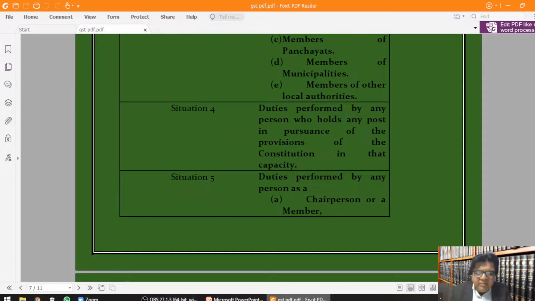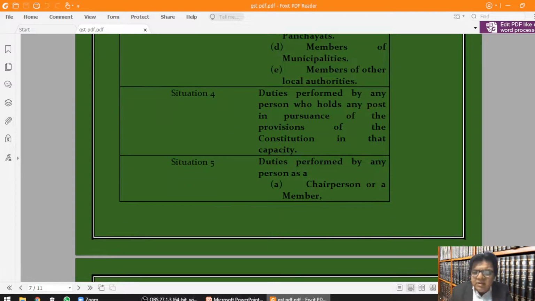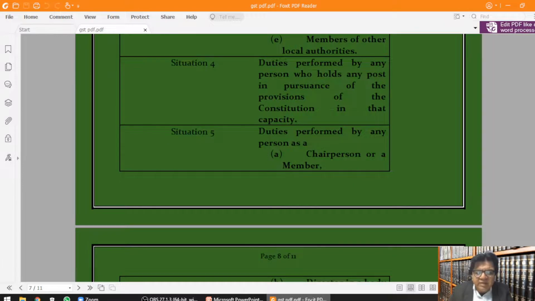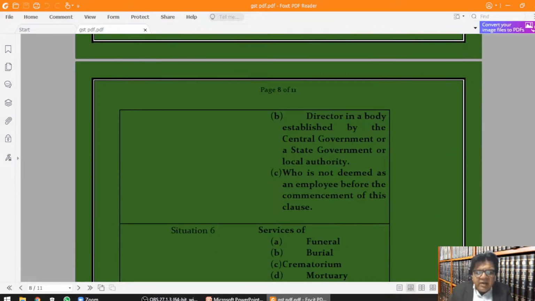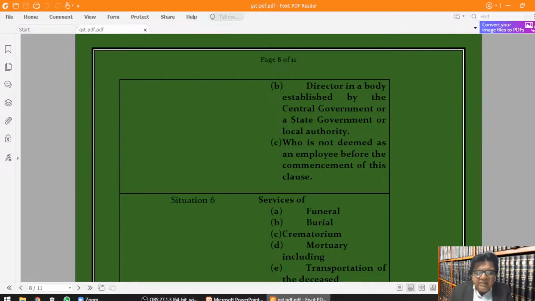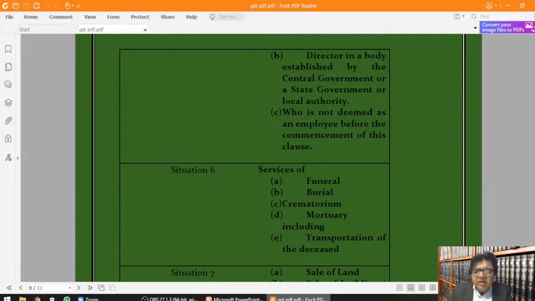Situation 4. Duties performed by any person who holds any post in pursuance of the provisions of the Constitution in that capacity. Situation 5. Duties performed by any person as A. a chairperson or a member, B. a director in a body established by the central government or a state government or local authority, C. who is not deemed as an employee before the commencement of this clause.